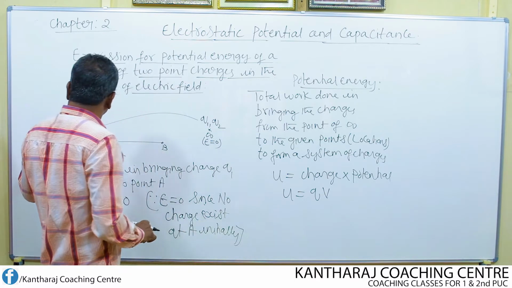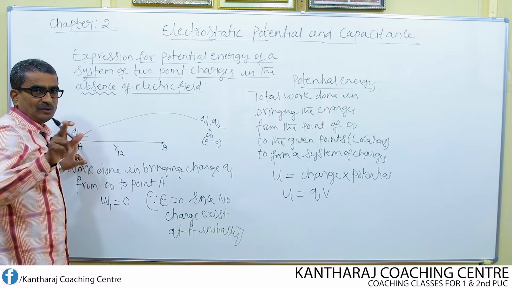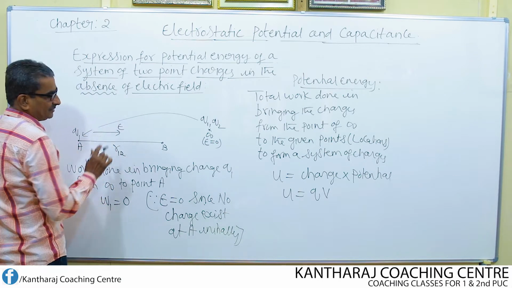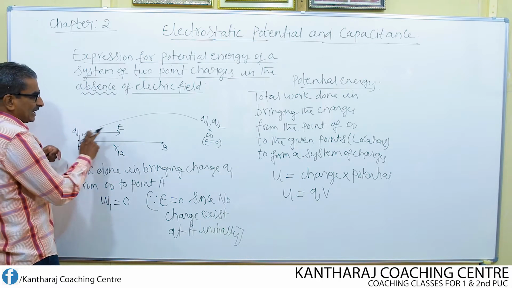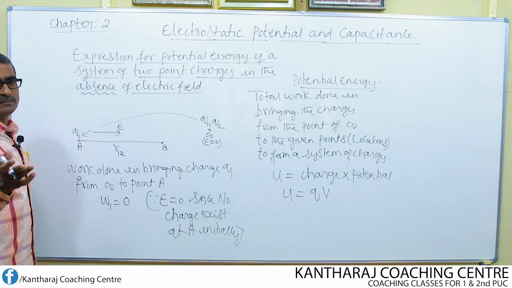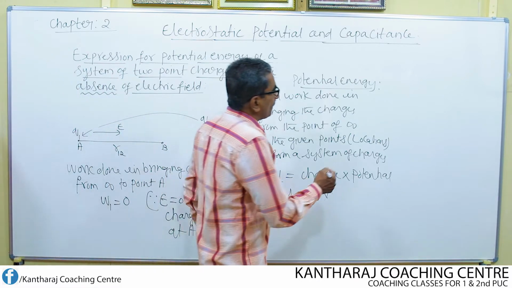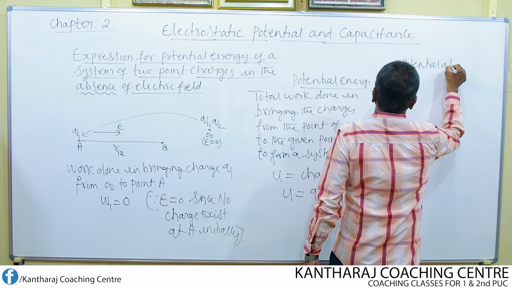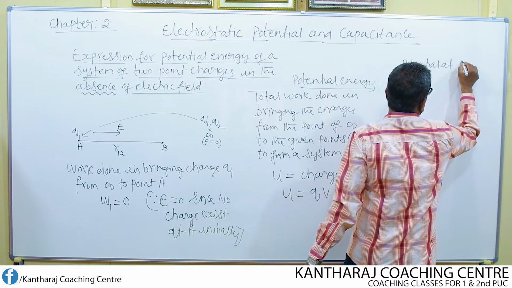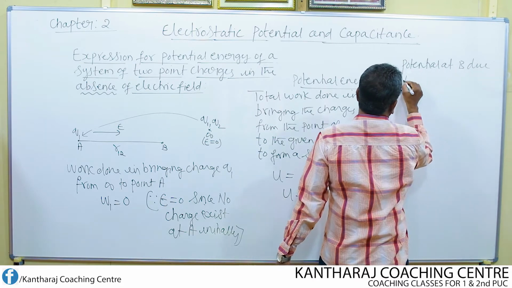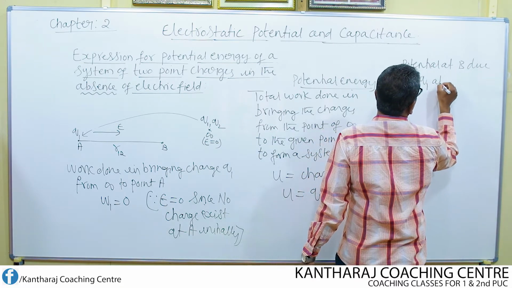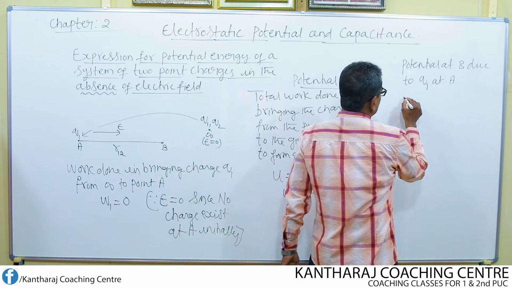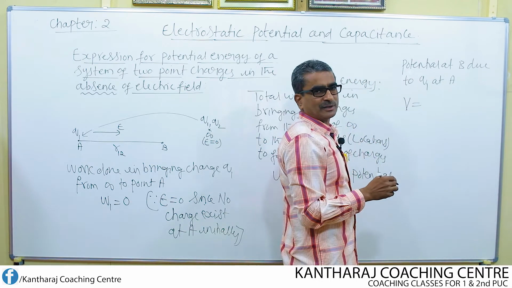Next, once you place the charge Q1 here, now there will be an electric field. This is the direction of the electric field. Due to this charge, I can now calculate the potential at the point B. So, the potential at B due to Q1 at A. How do you find the potential due to an isolated charge? In the previous class, we derived the expression for that.